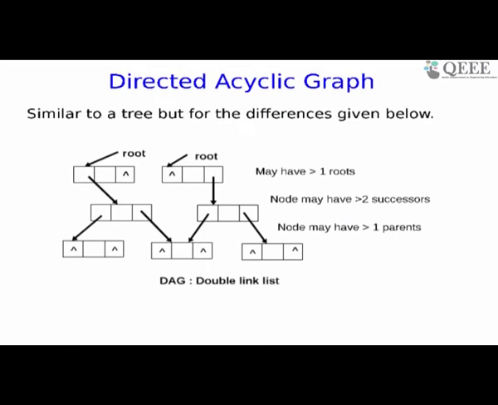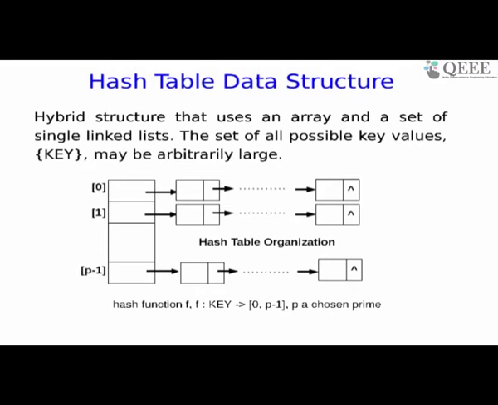I'm going to skip. DAG stands for Directed Acyclic Graph. These are multi-rooted trees. And what happens in a DAG which cannot happen in a tree is that a node can have two predecessors. There can be two pointers to the same node, or a node can have two parents, which is not allowed in a tree. It's another data structure, most frequently realized using linked lists. That's why it's here. This is a very popular data structure called a hash table. Again, you observe that there's a linked list hanging around somewhere.